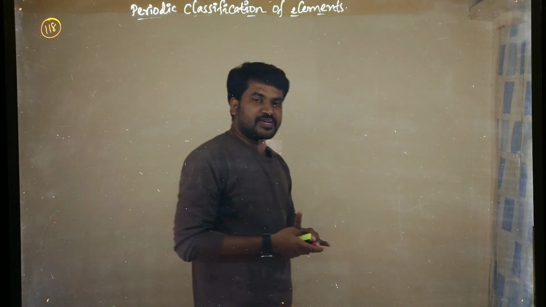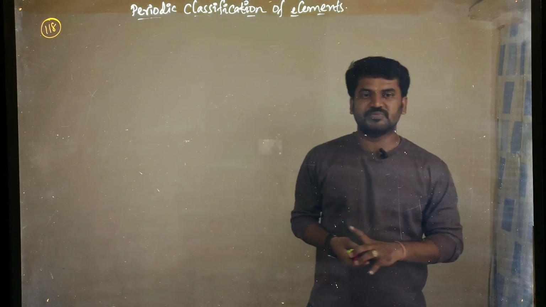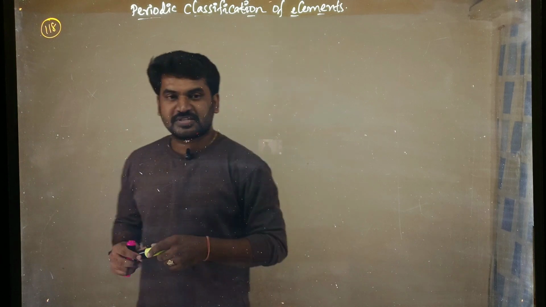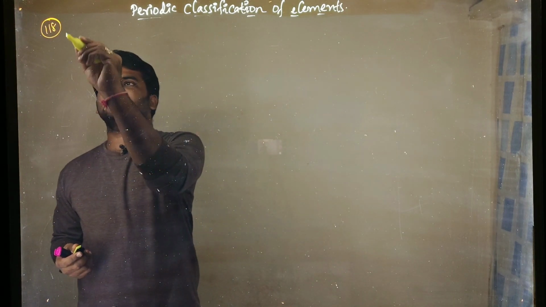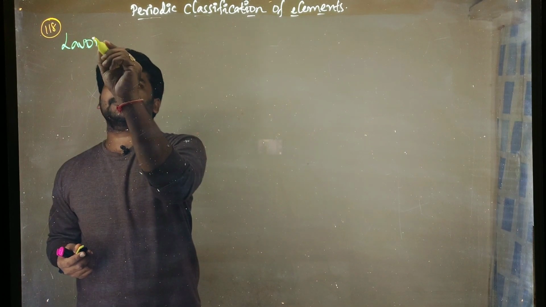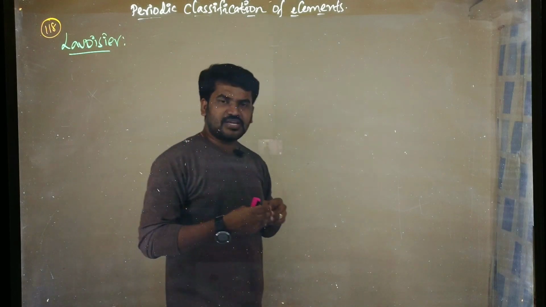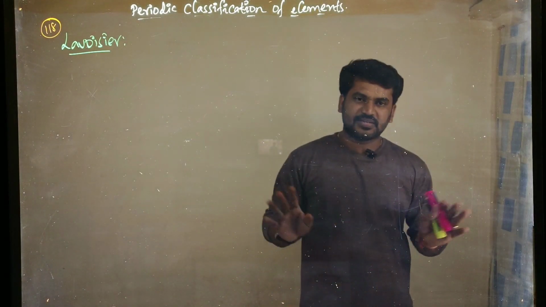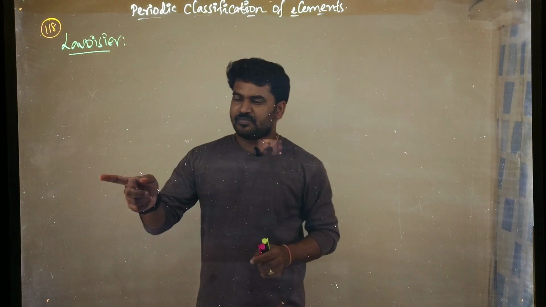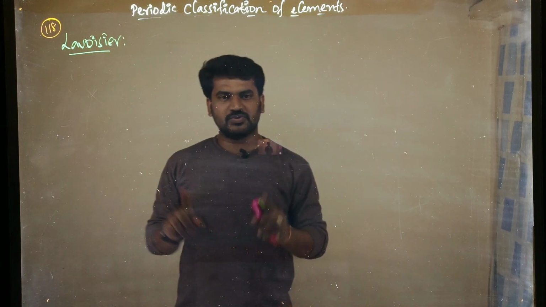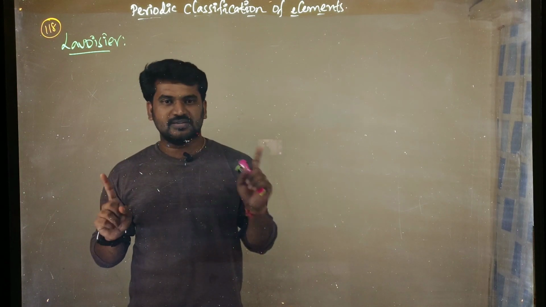This classification took place from the 18th century onwards. And it was first started by a person called Lavoisier. Who is that? Lavoisier, right? So what he said, simply, all the elements known at that time, he said some are metals, some are non-metals. That means only two types, depending upon the properties. He said only metals and non-metals.